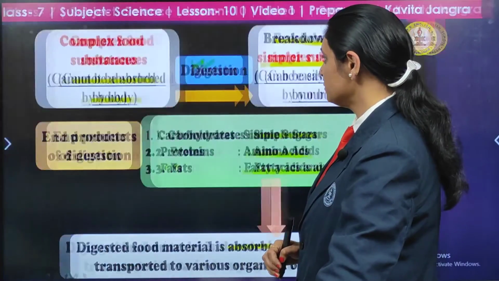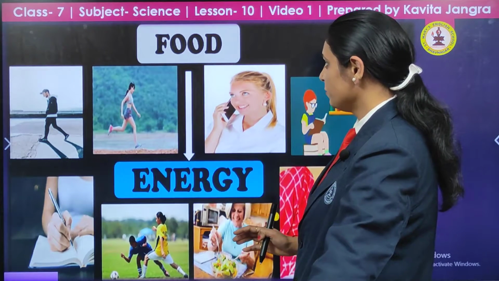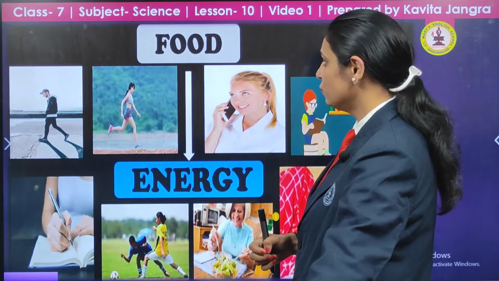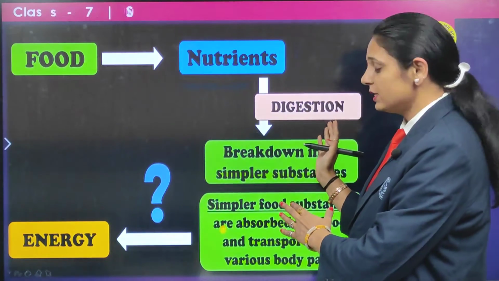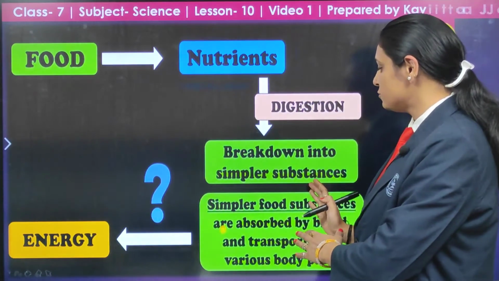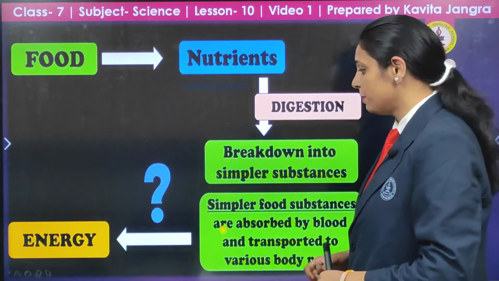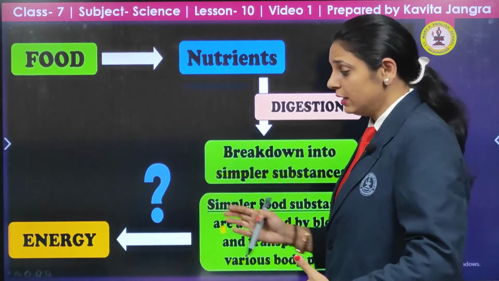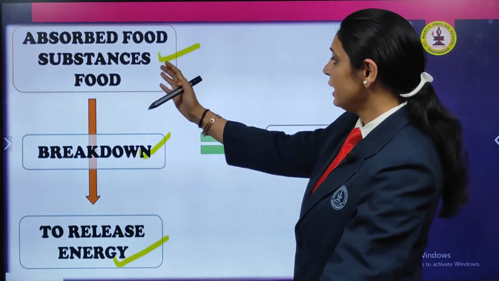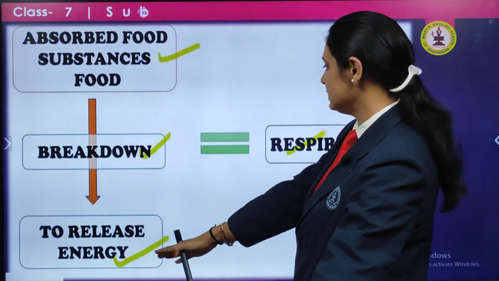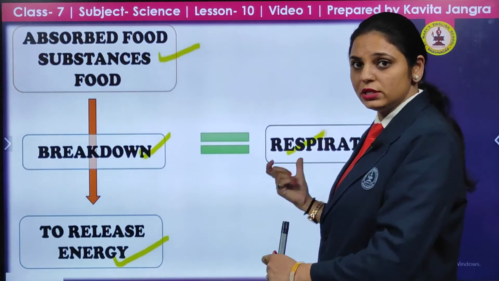In respiration, the food that we are taking, we are getting the energy from it. How do we get this energy from the food? The food having the nutrients is digested, breaking down into simpler substances. These simpler food substances are absorbed by the blood and transported to the various body parts, and ultimately we get the energy from it. The absorbed food is broken down to release the energy. This whole process is respiration.